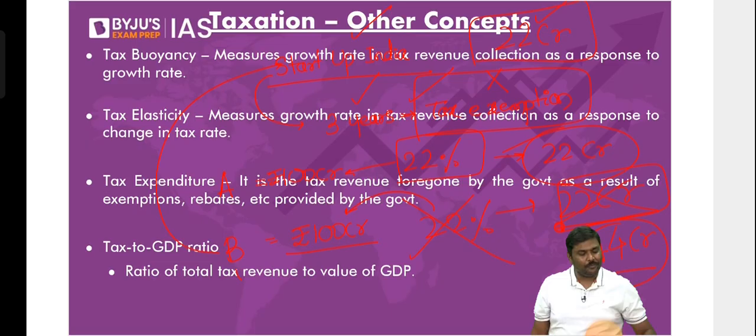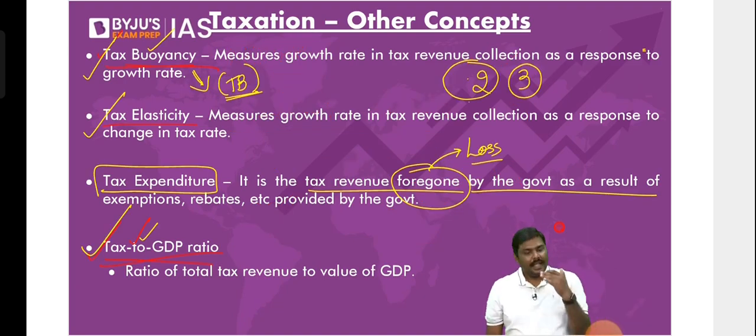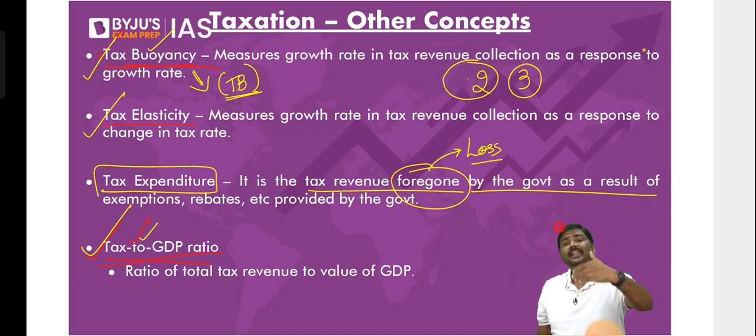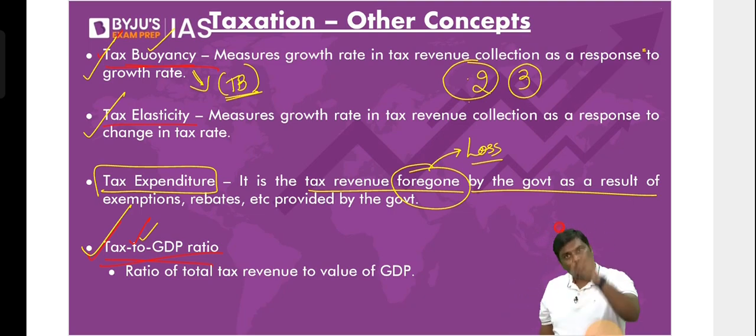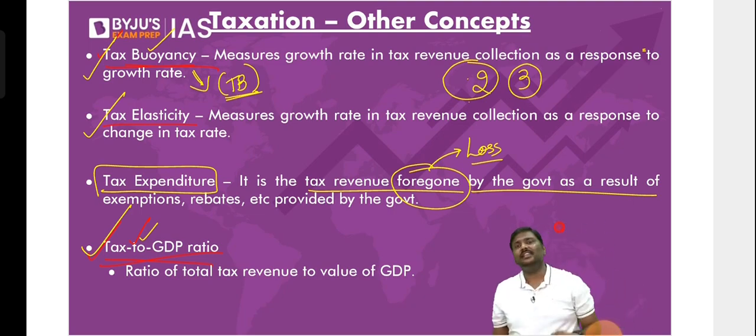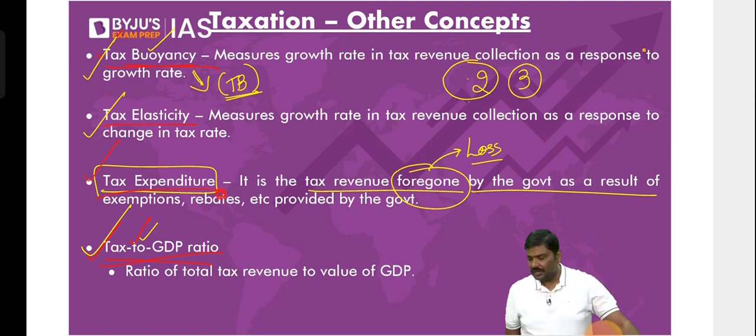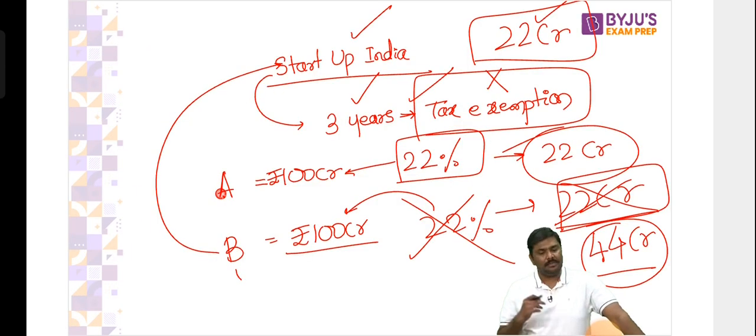I hope it is pretty clear for you people. Tax expenditure simply means the amount of tax revenues which are foregone by the government because of government policies itself. It is not evasion. It is not avoidance. It is a policy of the government as a result of which you will not be able to collect these particular taxes. That is called a tax expenditure. Done? So this is basically some of the very important concepts related to GDP.